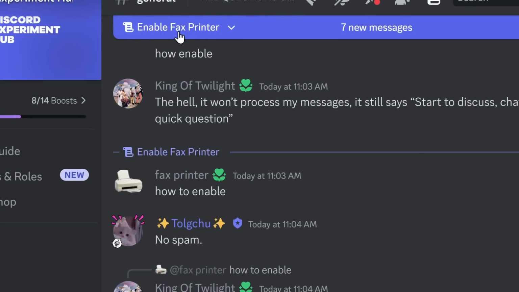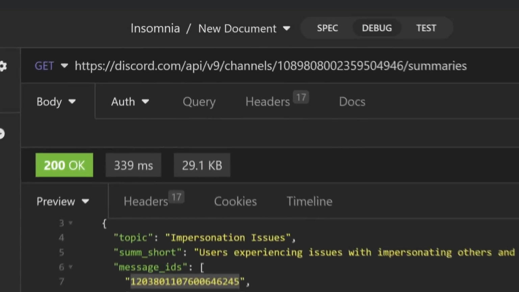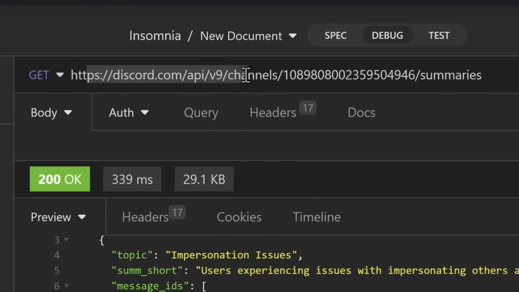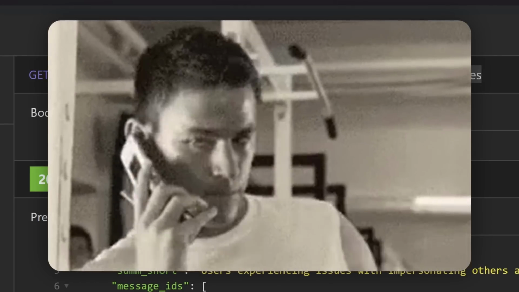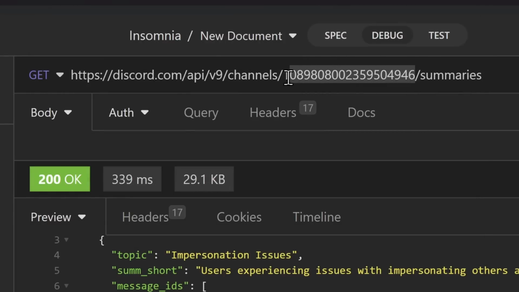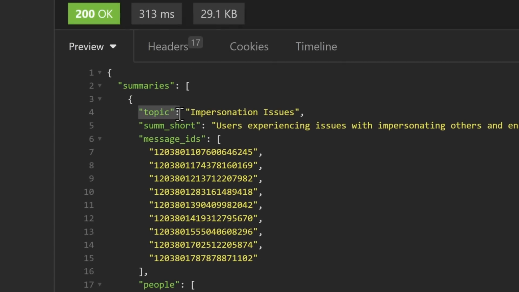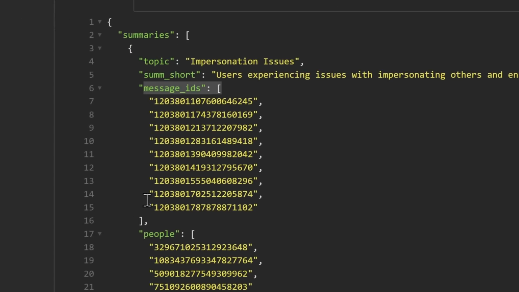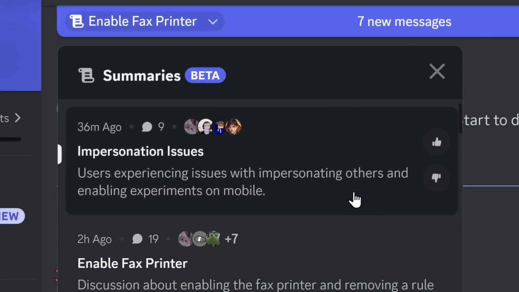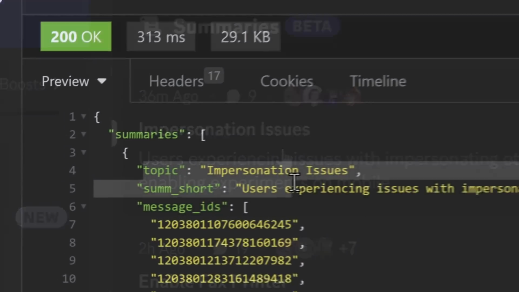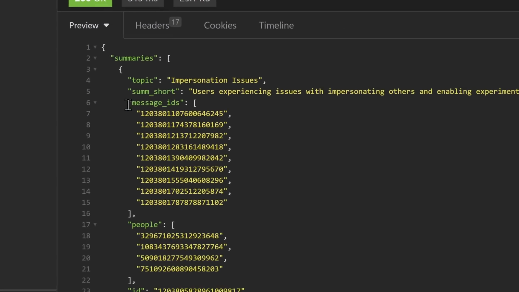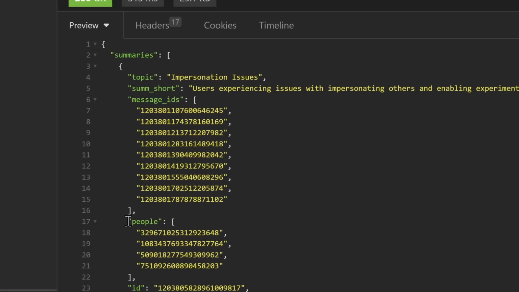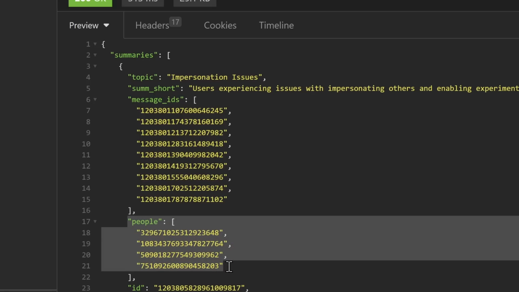When you're on a Discord server and you get these AI summaries, it's actually something called a GET request to Discord's API. It's like me ringing up Discord servers and saying, I need some summaries for this specific channel. But in these summaries, we can see that there is a topic, a summary short, message IDs, and people. And this actually corresponds to the information shown in the summaries tab. We can see that the title is impersonation issues, the topic, impersonation issues. But like I said, we can also see message IDs, and we can also see the user IDs of everyone that is in the summary.